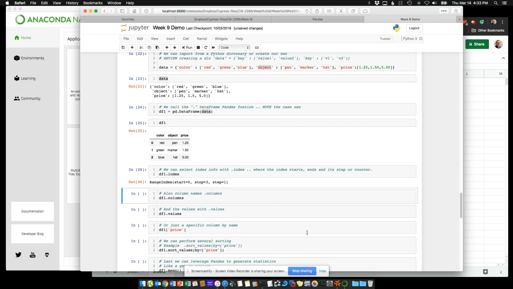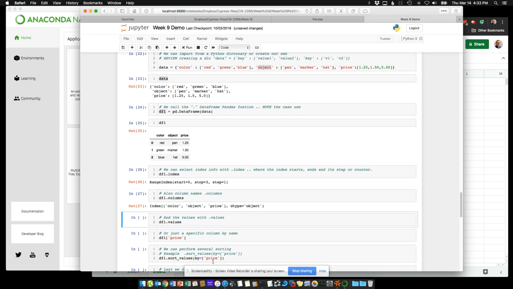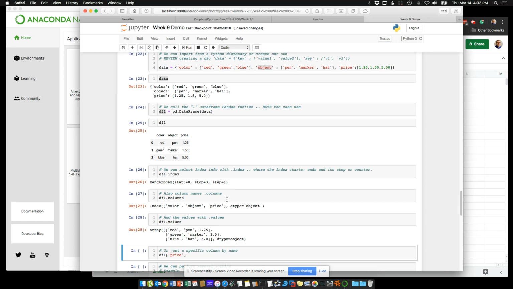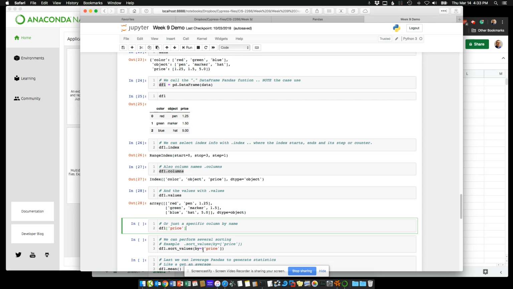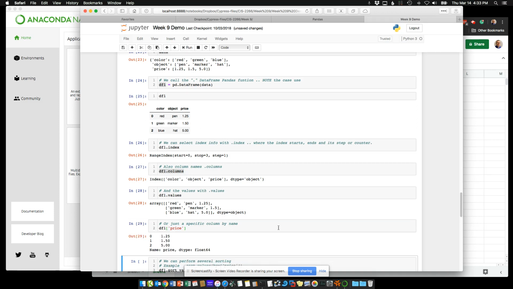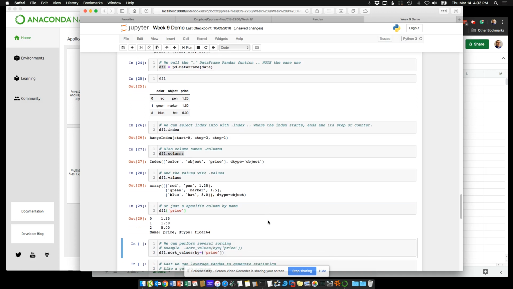So we can use the df command, because now with df being our data frame, we can actually work with this. df.index does that, or we can look at the columns or the values. So we can interrogate our data set, look at the different parts of it, or just see one column. In this case, we know we have a price column. Give me price, and you need to put this within quotes. It's a string, and we can pull the column out.